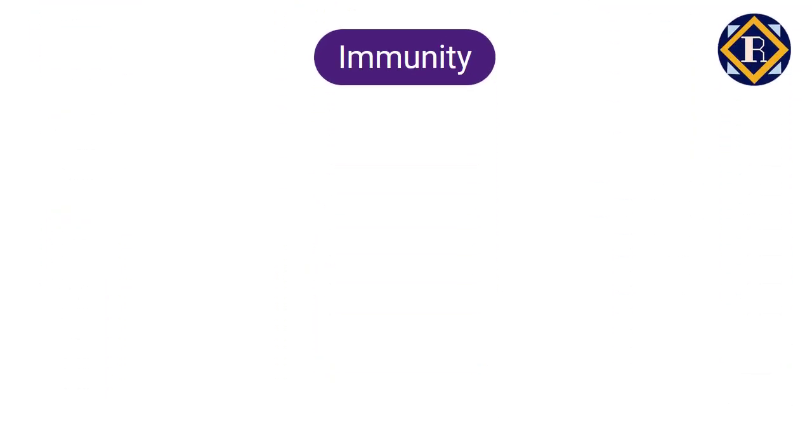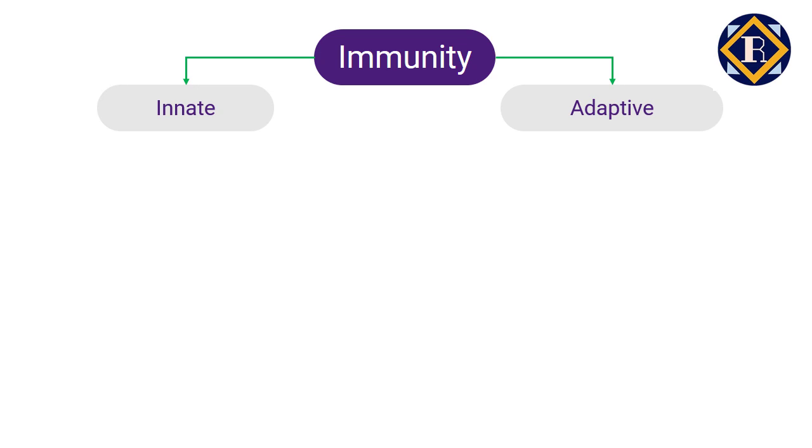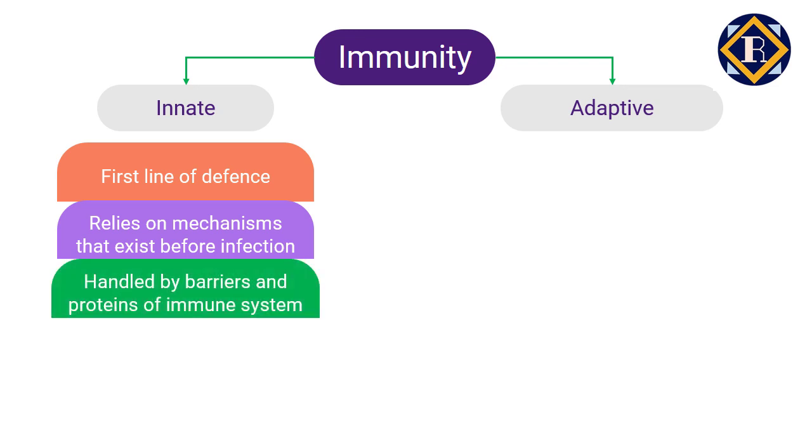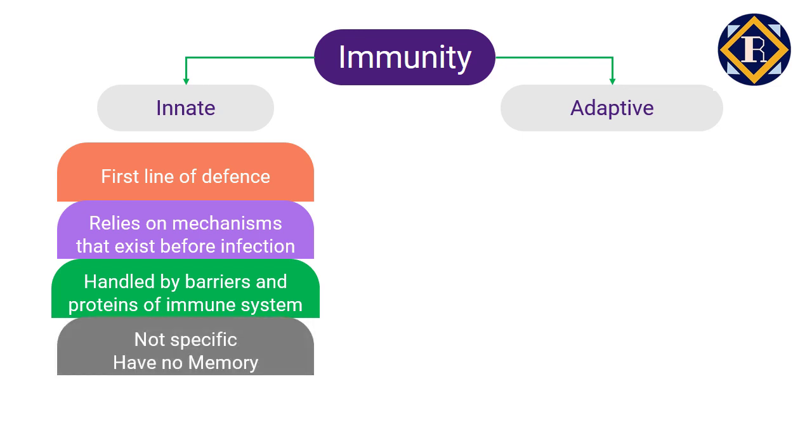Now let's quickly differentiate between innate and adaptive immunity. Innate immunity provides the first line of defense. It relies on mechanisms that exist before infection and is handled by proteins of the immune system. But innate immunity gives general protection and it does not have any memory.